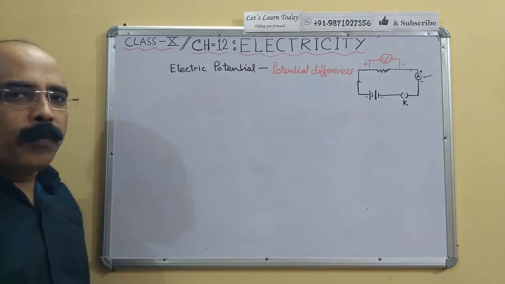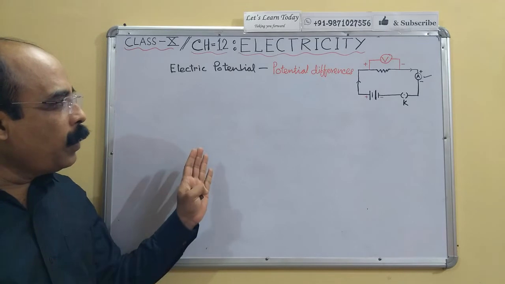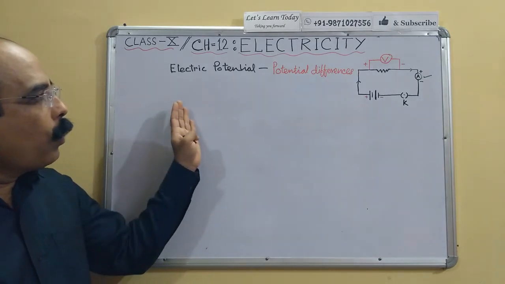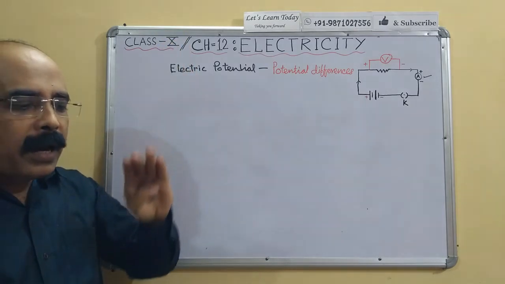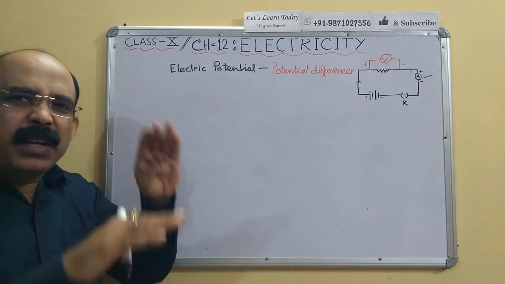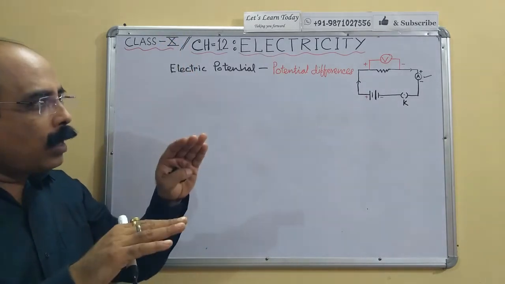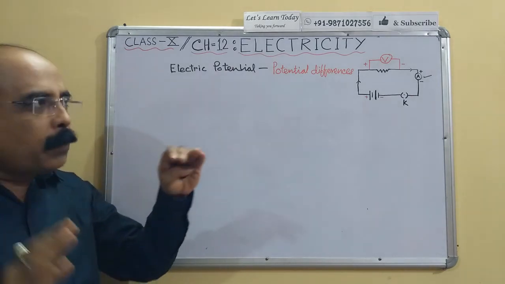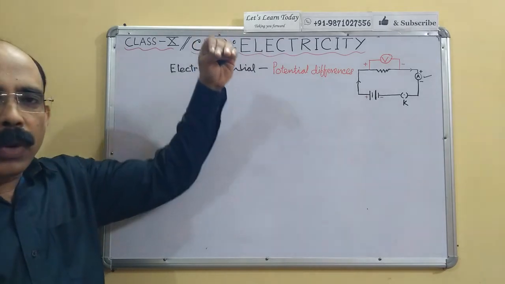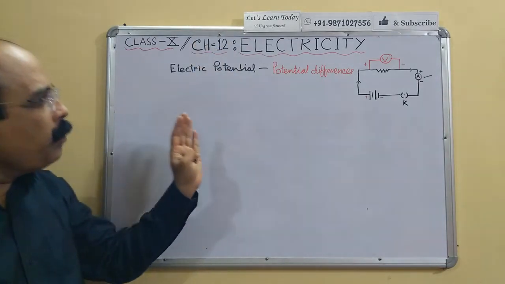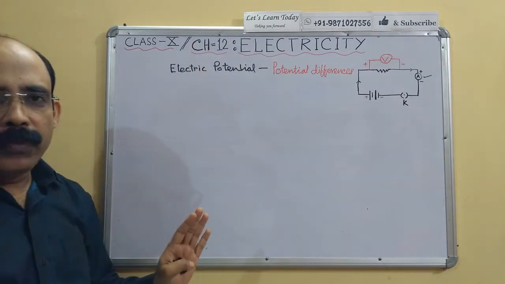Why does water flow? It is because when there is a difference of pressure of water from one end to another end, one being the upper end and another the lower end, then you can see that water flows. The same thing happens in electricity.